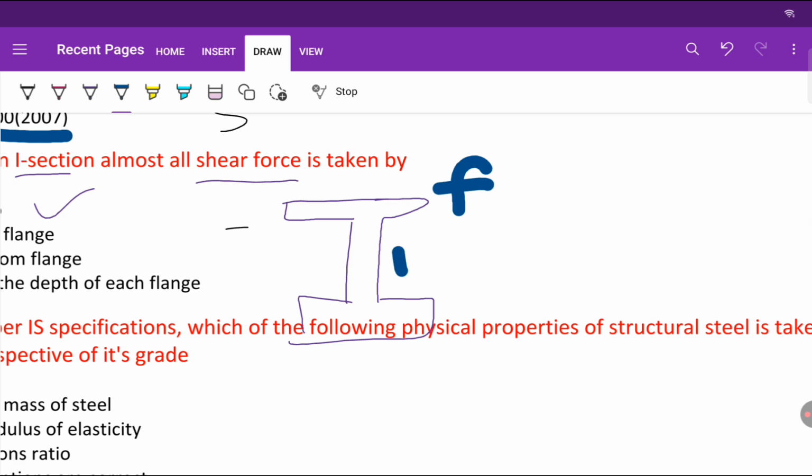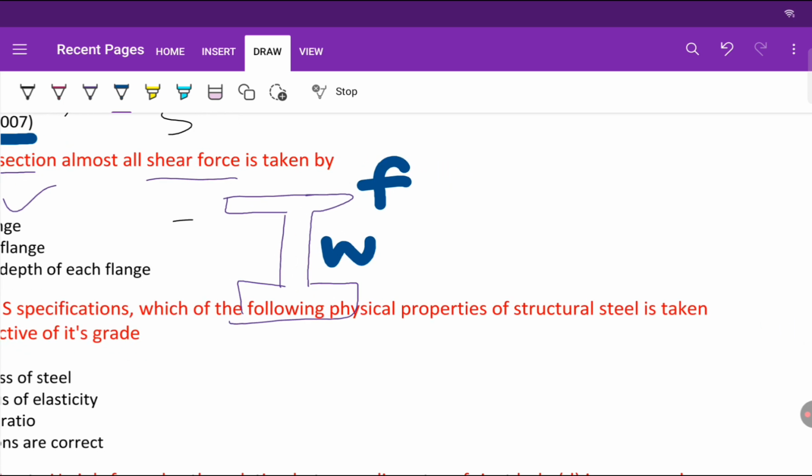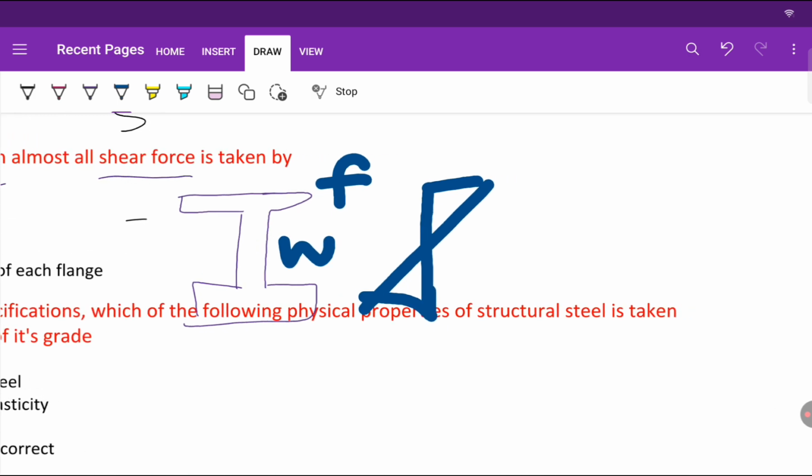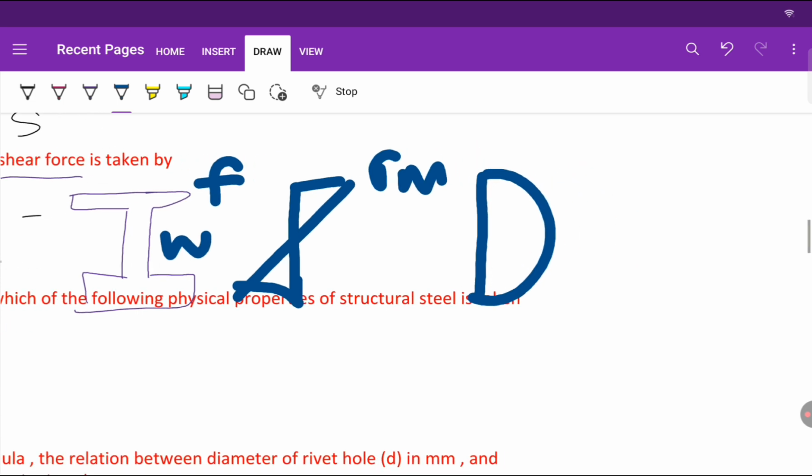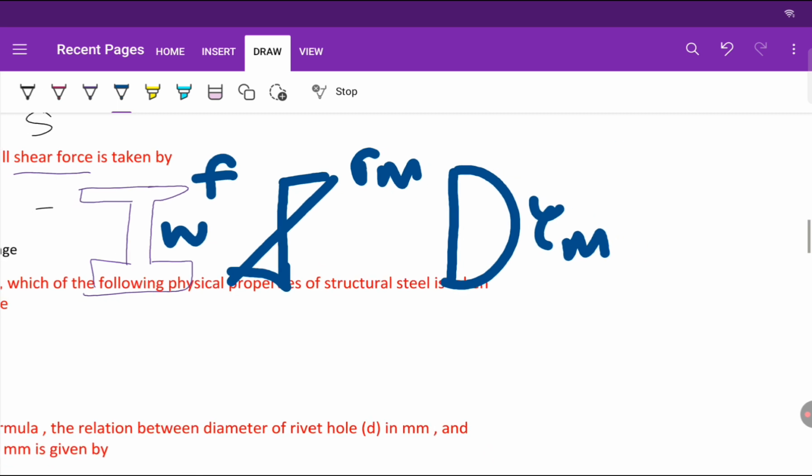Flange, right? And this is our web. Bending, if I draw the bending stress diagram, then it will be like this, the bending stress. Here the bending stress is maximum, right? And if I draw the shear stress diagram, then it will be something like this. So here is tau maximum, right? As you can see, the maximum shear stress is acting at this portion.